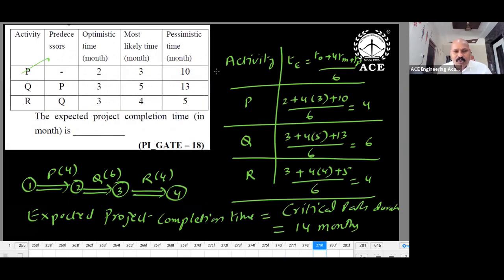There are 3 activities: 2, 3, 10; 3, 5, 13; 3, 4, 5. So 2, 3, 10 is not in series, so you can use the formula 2 plus 4 into 3 plus 10 by 6, 4 I'm getting. 3, 5, 13 is also not in series. 3, 4, 5 in series, 4 you can get directly. And substitute the duration and get the completion time: 4, 6, 4, plus the completion time.